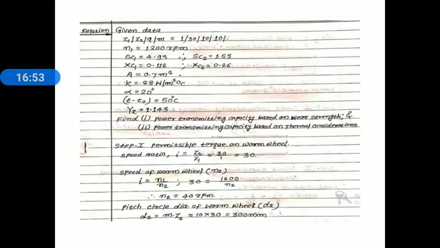Here we determine two terms: power transmitting capacity based on wear strength or wear rating, and second, power transmission capacity based on thermal consideration. Now first of all, we find out the power transmission capacity based on wear strength. For finding that, we need the permissible torque on a worm wheel. Here the permissible torques on a worm wheel are MT3 and MT4. We know the relation for power transmission capacity based on wear rating, MT3 and MT4.